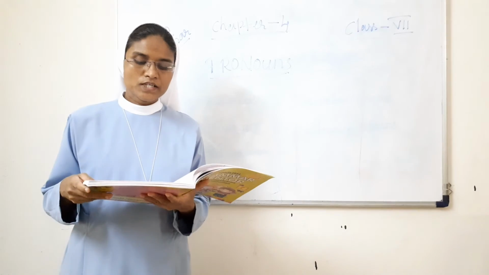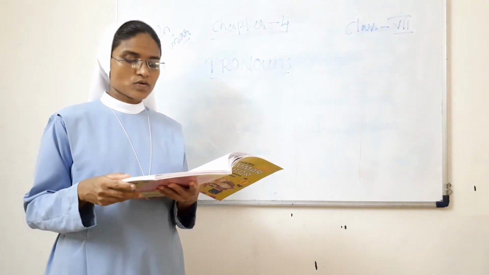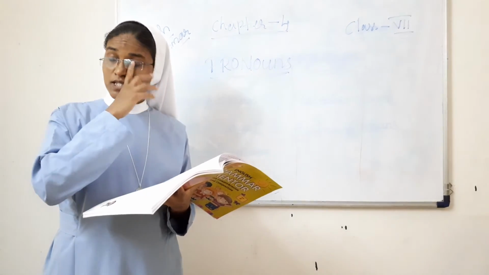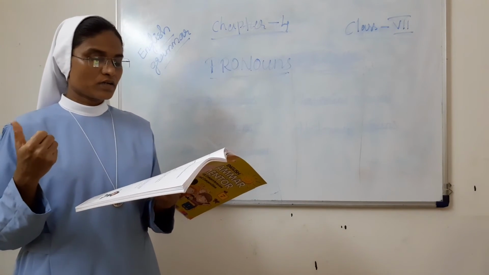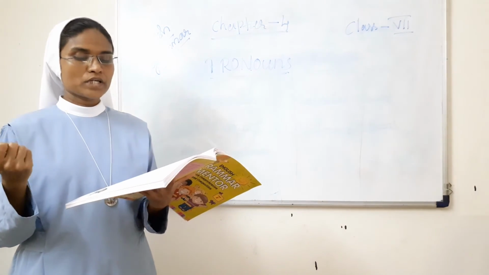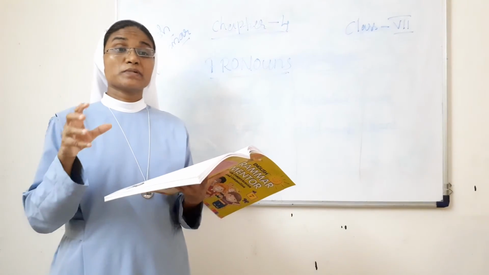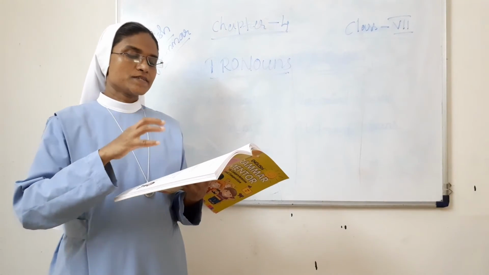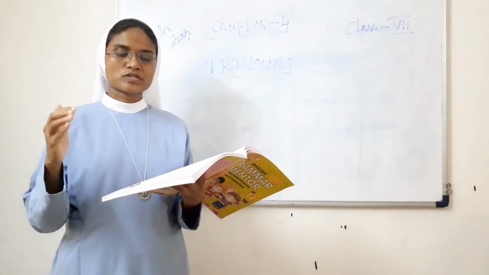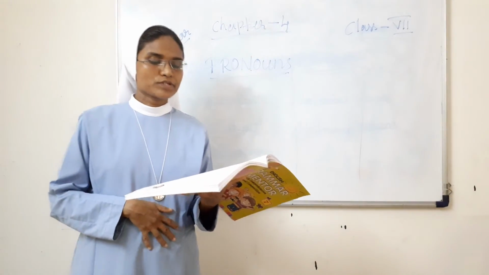The next one, indefinite pronouns. Indefinite pronouns are the pronouns which refer to persons or things in a general way. Examples: one, no one, none, all, somebody, anybody, nobody, everybody, few, many, any, some, others. It will not tell a particular name or a particular thing, but the general way. That we call indefinite pronouns.